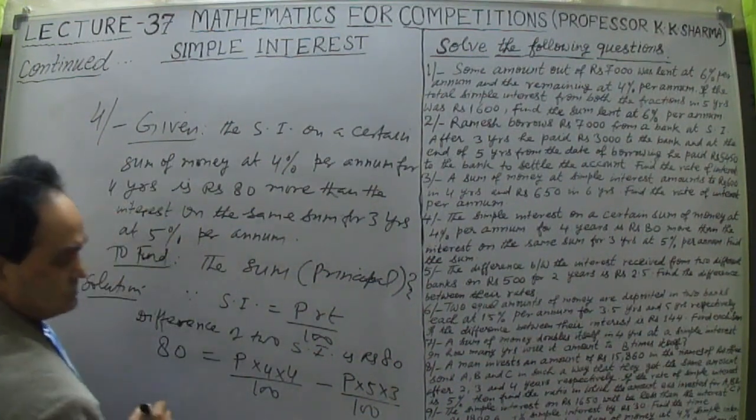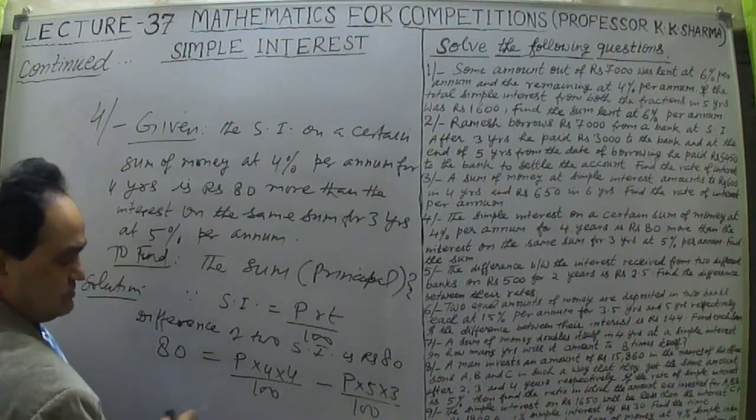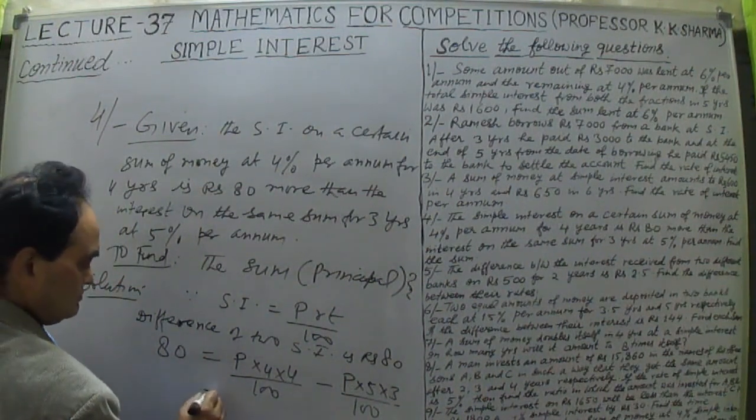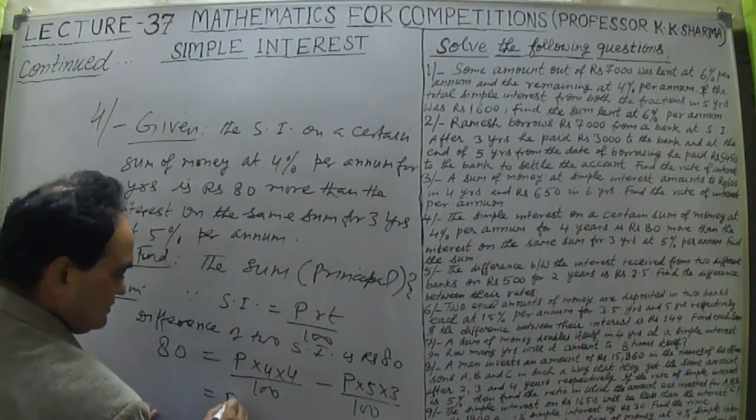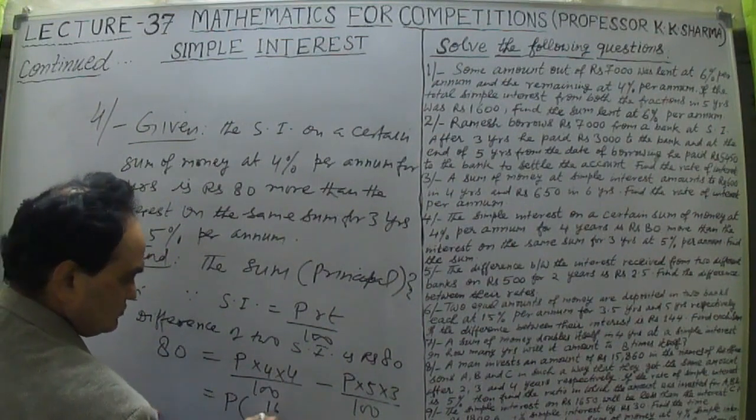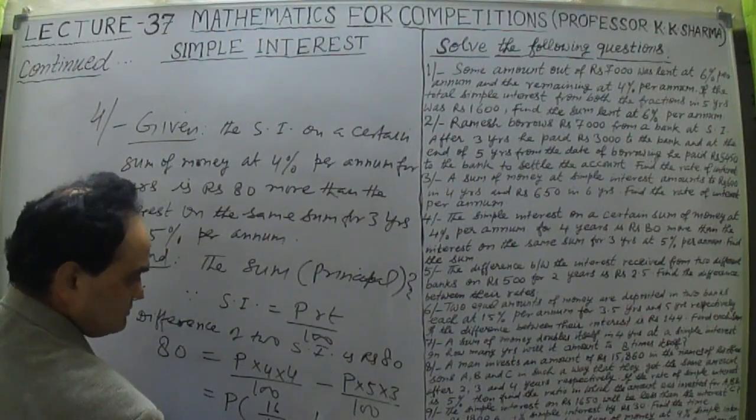This is 16 and this is 15, the difference is only 1. If I take P common, it is 16 upon 100 minus 15 upon 100.